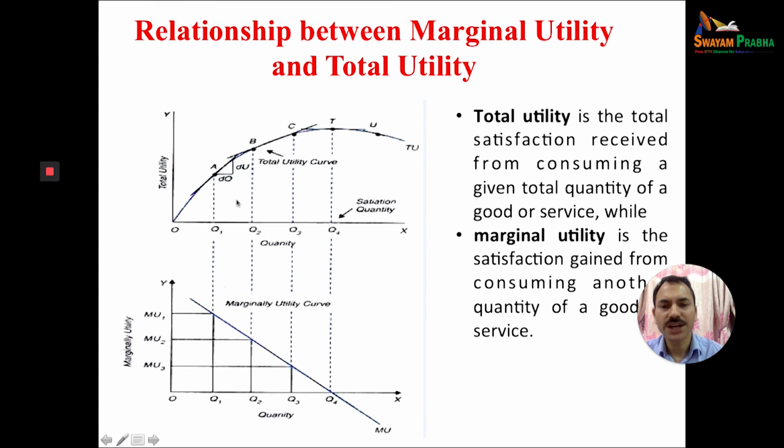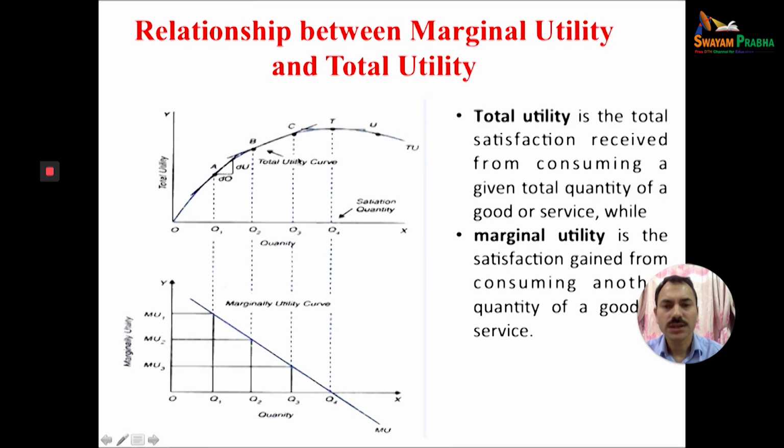When you consume the second unit, from Q1 to Q2, the total utility increases from A to B, but marginal utility decreases from M1 to M2. As you see from this diagram, total utility is increasing whereas marginal utility is decreasing.